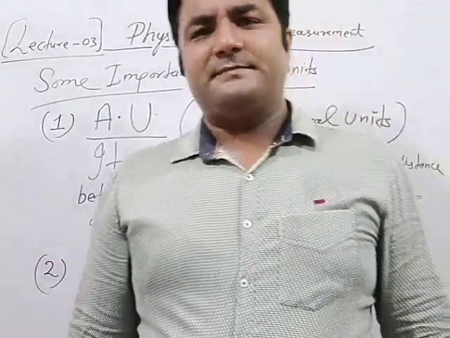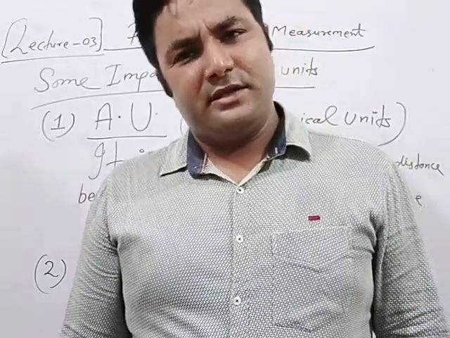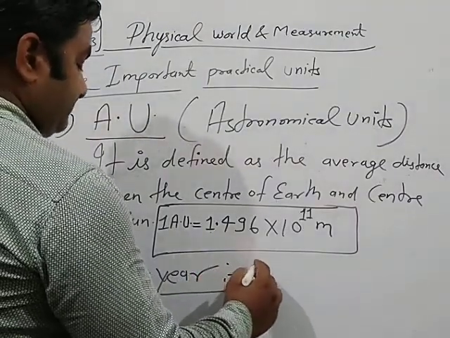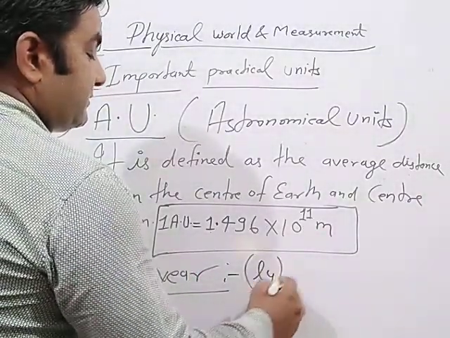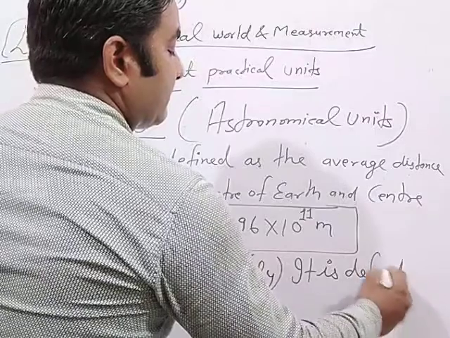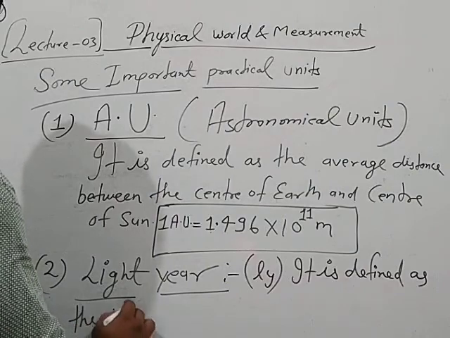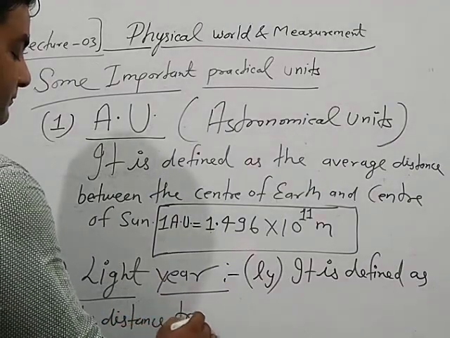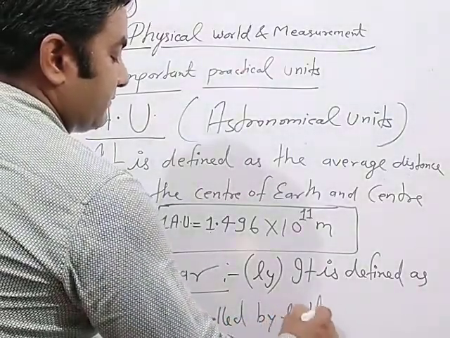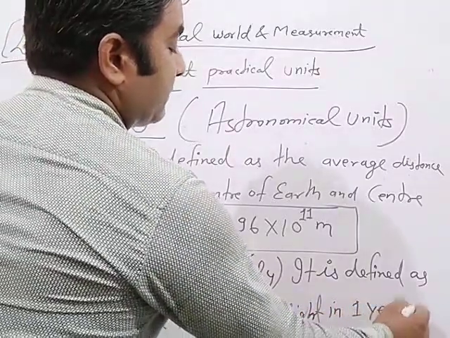The concept of the definition is very easy. It is defined as the distance traveled by light in 1 year. Very simple definition, just see. In short, this is represented by ly. It is defined as the distance traveled by light in 1 year.